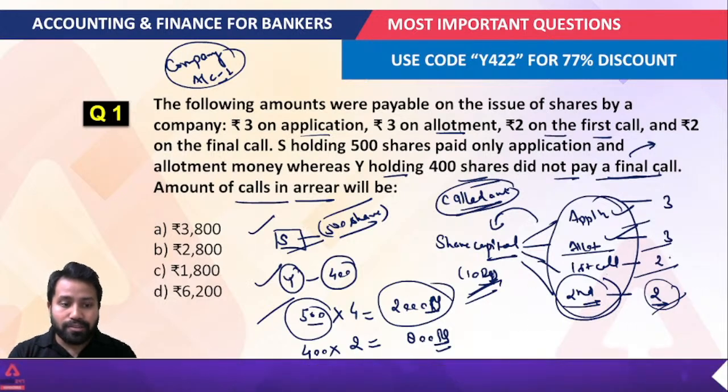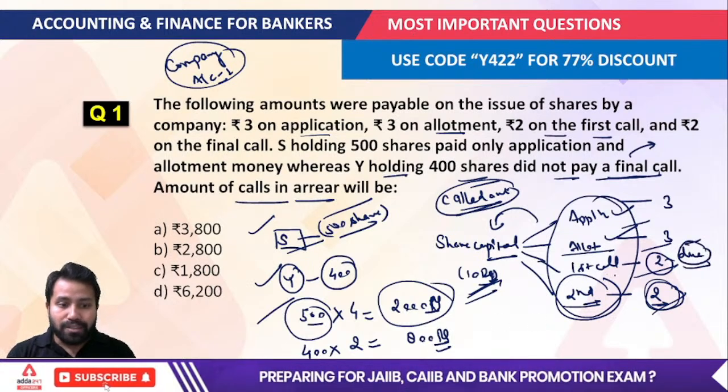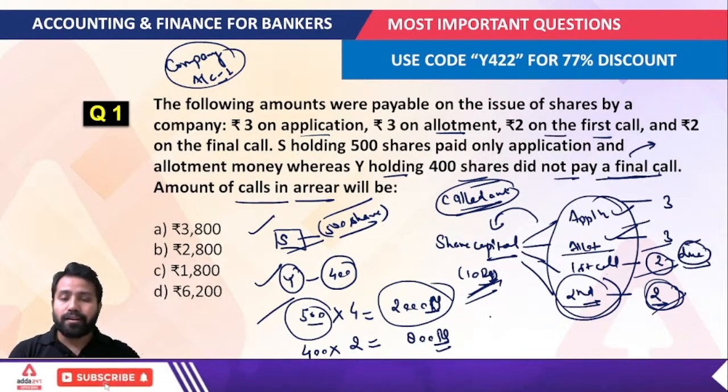That means all this amount is actually due on the shareholders. Okay. That means if the shareholders did not provide that, this would be considered as calls in arrear. So that would just be credited in the calls in arrear.